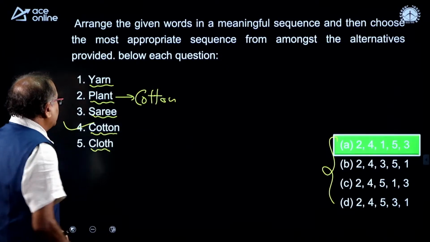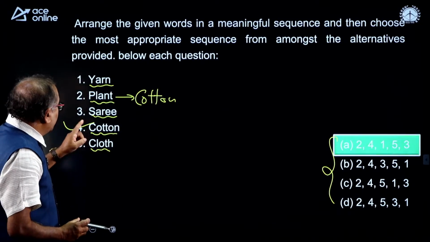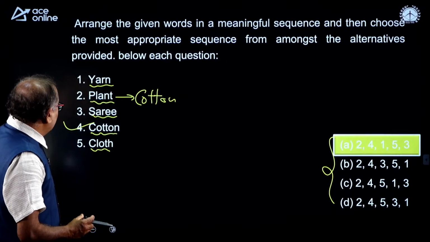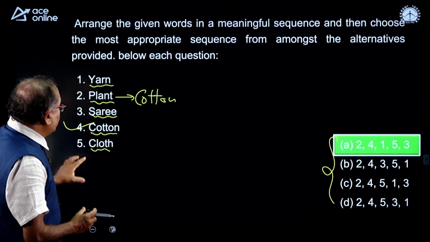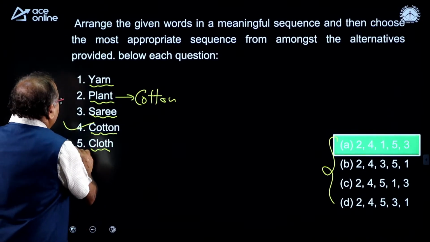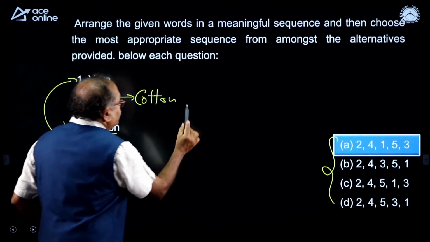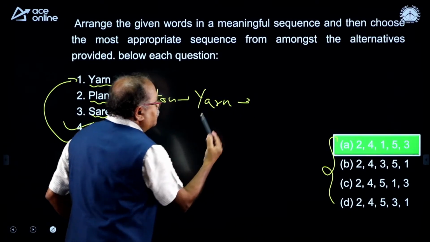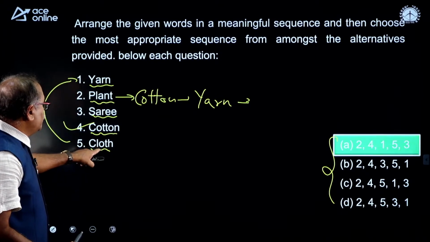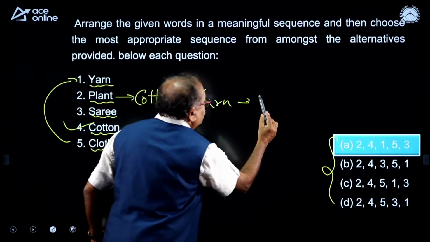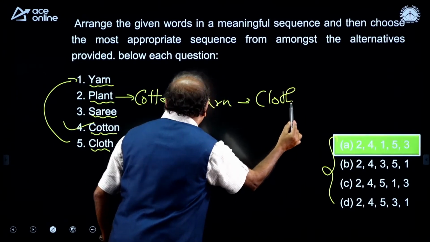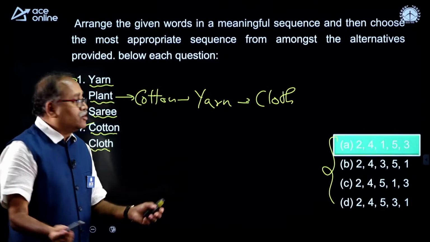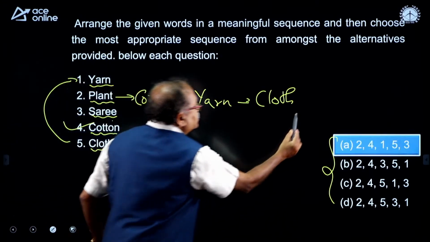Then from cotton you make the cloth, and after the cloth you make the yarn, and from yarn we make the sari or pant or shirt, whatever it is. So, here it is sari.